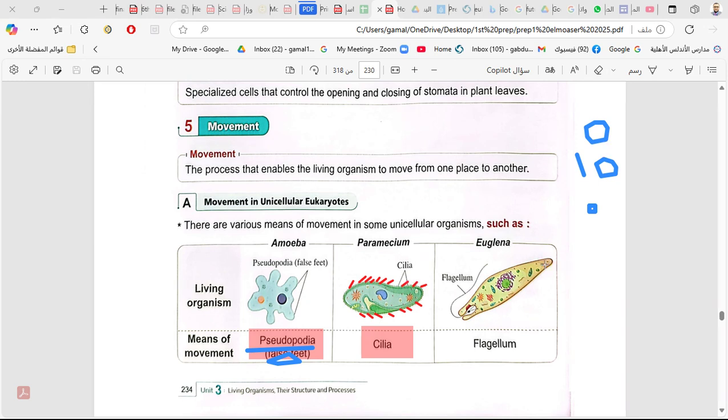And the euglena moves by what? By flagellum. This is called flagellum. It is a way of movement, like a tail which makes it move. The tail is called flagellum.